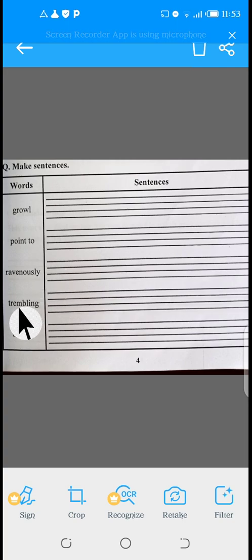Trembling is used in this chapter as an adjective. So you can also make sentences with it as an adjective, like this: She pointed at the door with a trembling finger.